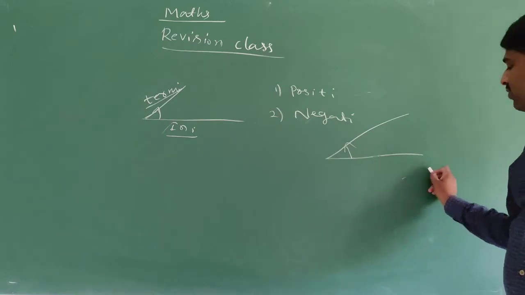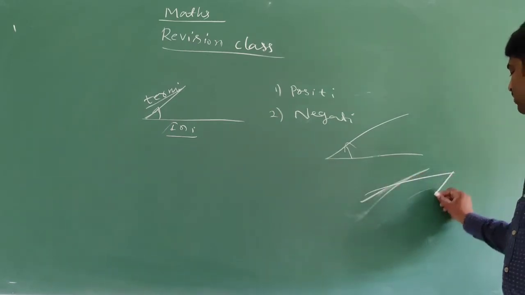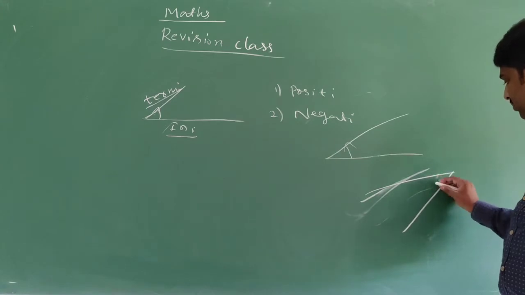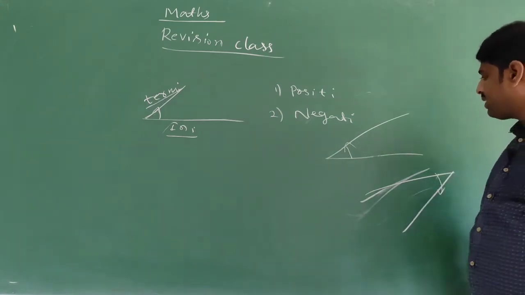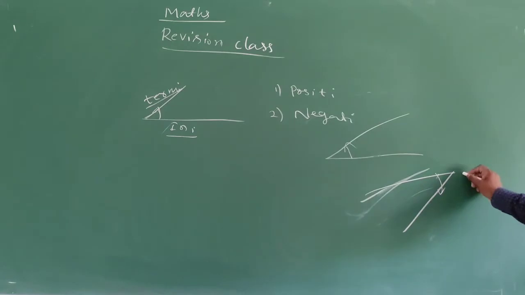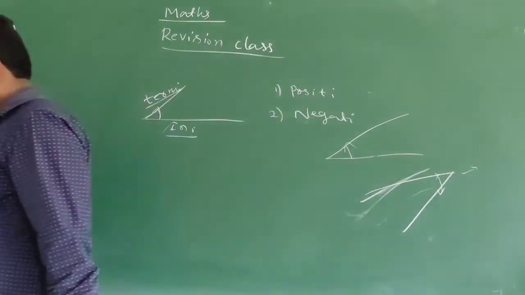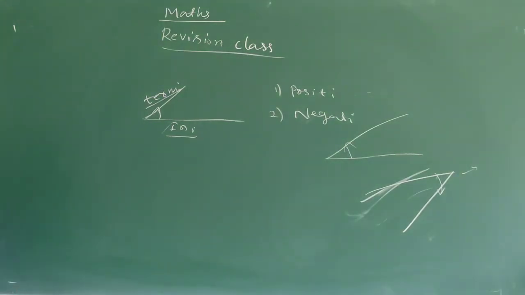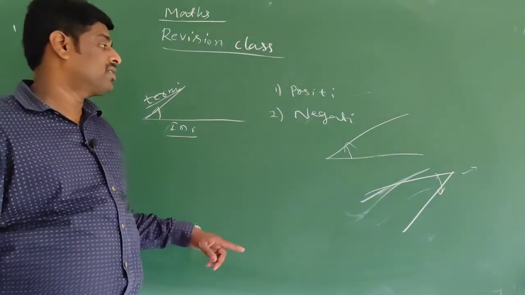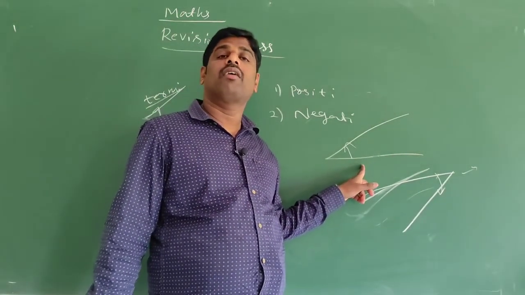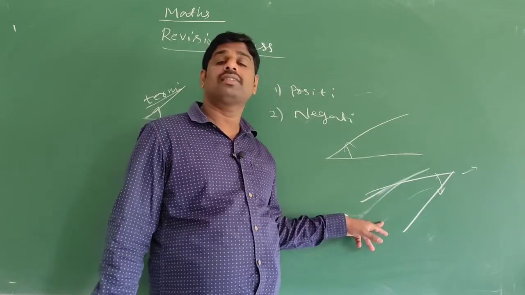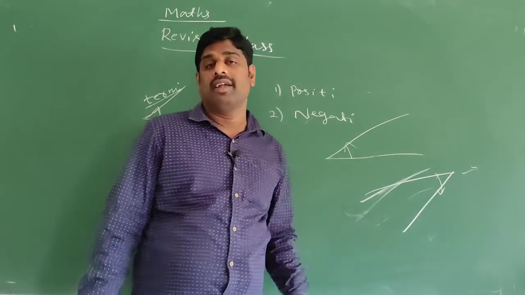The direction of rotation is clockwise, that is negative angle. The direction of rotation is anti-clockwise, that is called what? Positive angle. It has two types: one is positive angle, another one is negative angle. The direction of rotation anti-clockwise is called positive angle, and the direction of rotation clockwise is called negative angle.